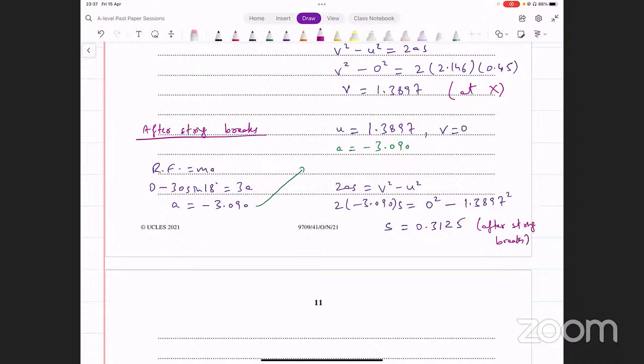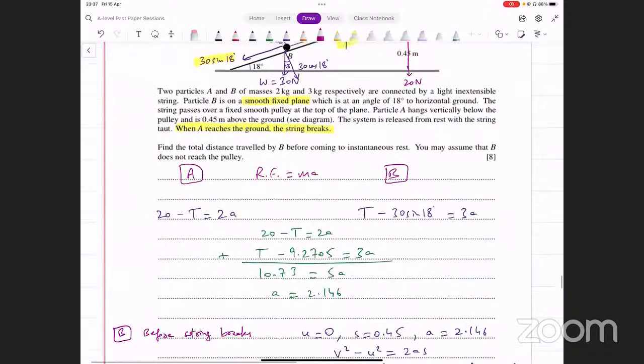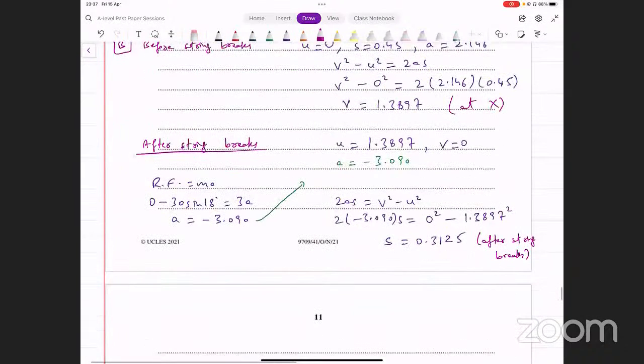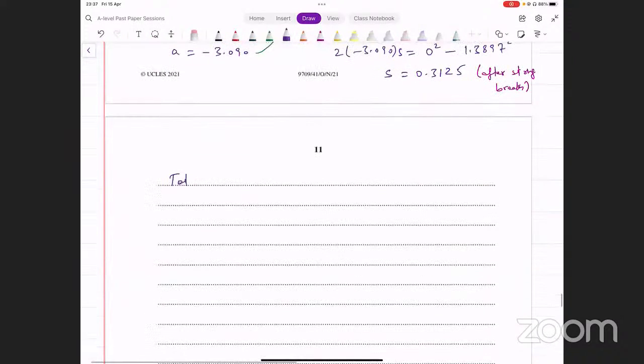Okay. Now, once you got this, now we can find the total distance traveled. उसने कहा था total distance traveled by B before coming to instantaneous rest. What's going to be the total distance now? पहले 0.45 किया, 0.45 में ये add कर दें, you'll get the total final result. So the total distance traveled is going to be 0.45 plus 0.3125. You add the two, and you get the final result.